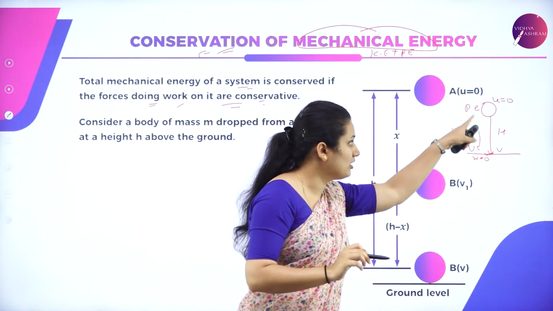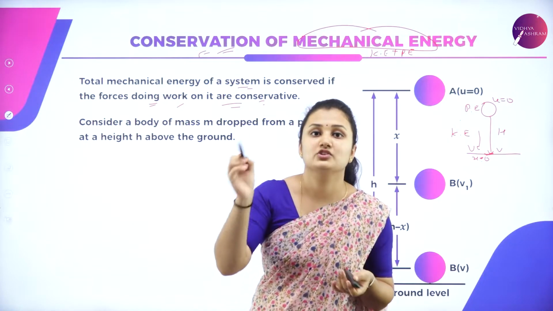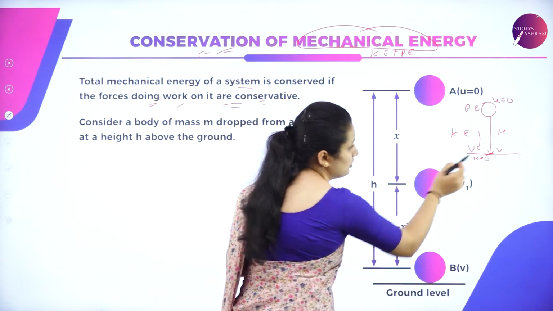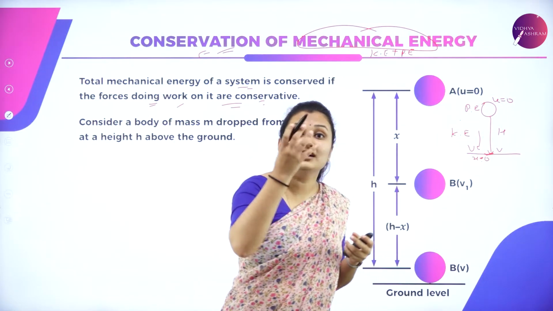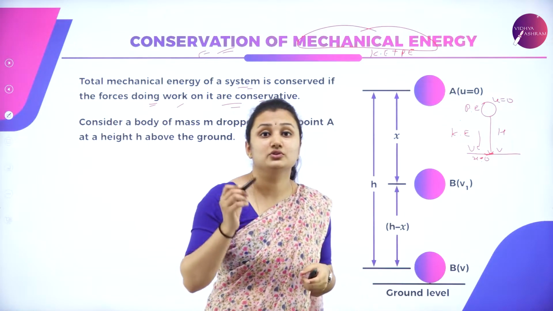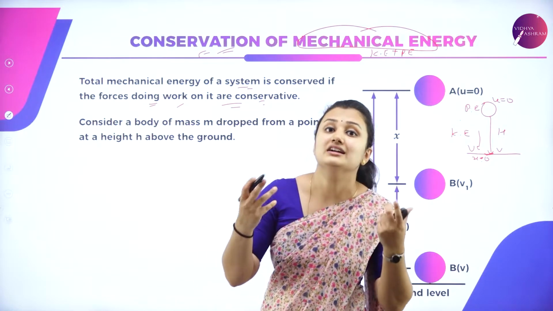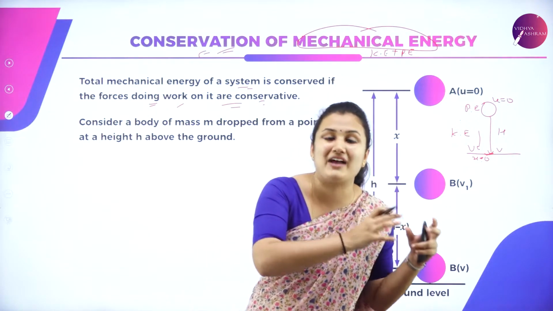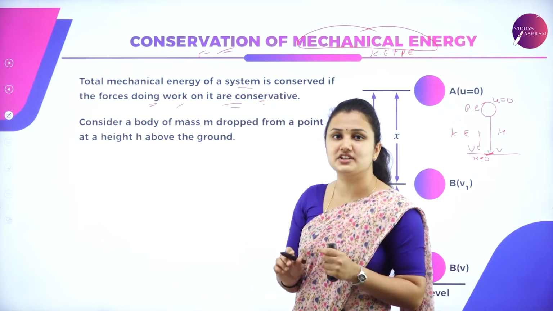Potential energy might be more or kinetic energy might be more, but the sum of potential plus kinetic energy of the system should be conserved. So there is a conservative force acting on the ball here. What is pulling the ball down towards the ground? It is the Earth's gravity. Gravitational force is the one which is pulling the object towards the ground. Gravitational force is an example of a conservative force. So the total mechanical energy of the system is conserved.